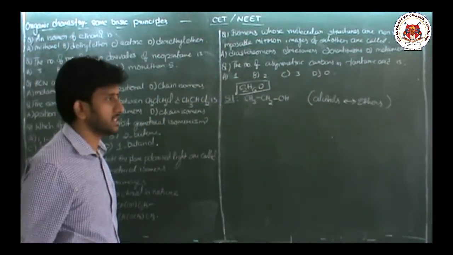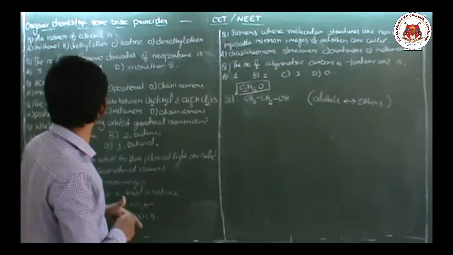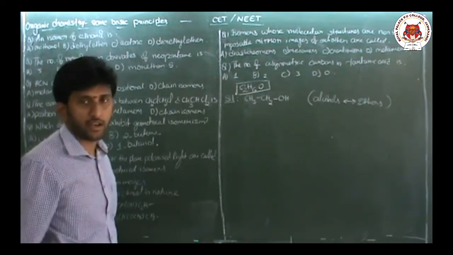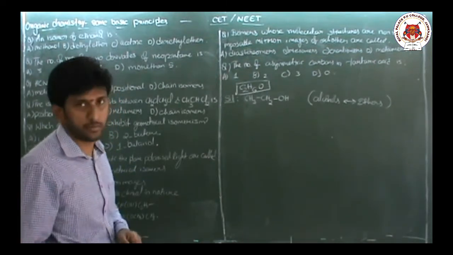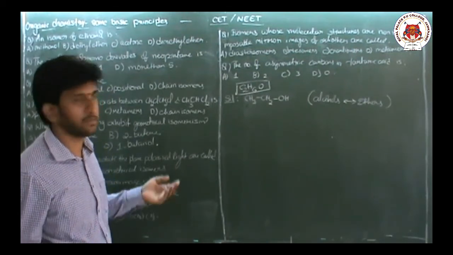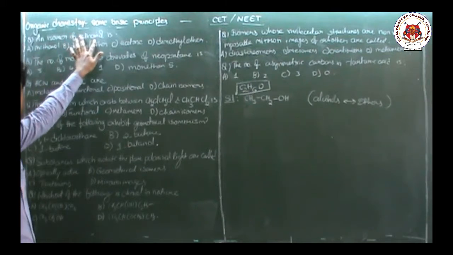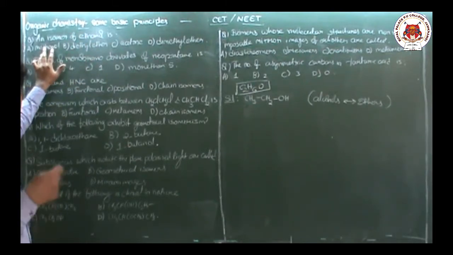So first, isomers should have the same molecular formula. First, methanol. Methanol and ethanol have the same functional group, so there is no isomerism between them, because ethanol has 2 carbons and methanol has 1 carbon.